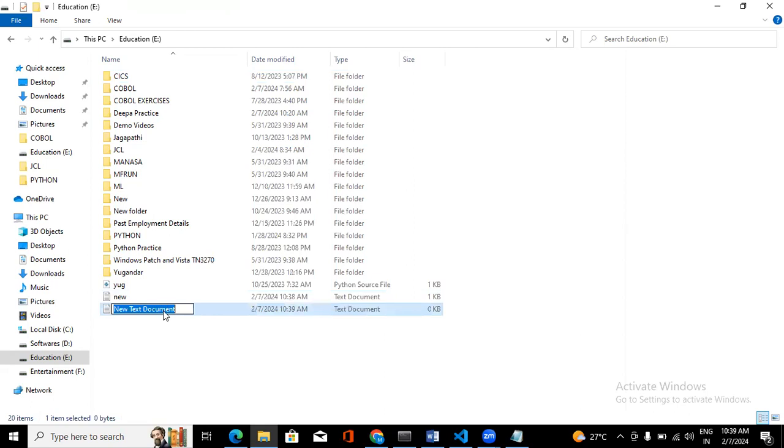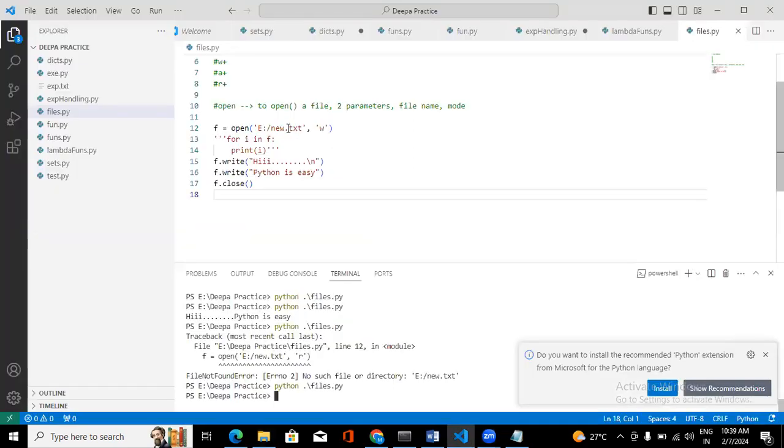So the mistake that I did is, I gave here new.txt, and it's created, whenever it comes to this Python code, it won't give the .txt in the name. So whatever name I have before this dot, that name it will consider as the file name. I created new.txt, but Python created new. Both are different.